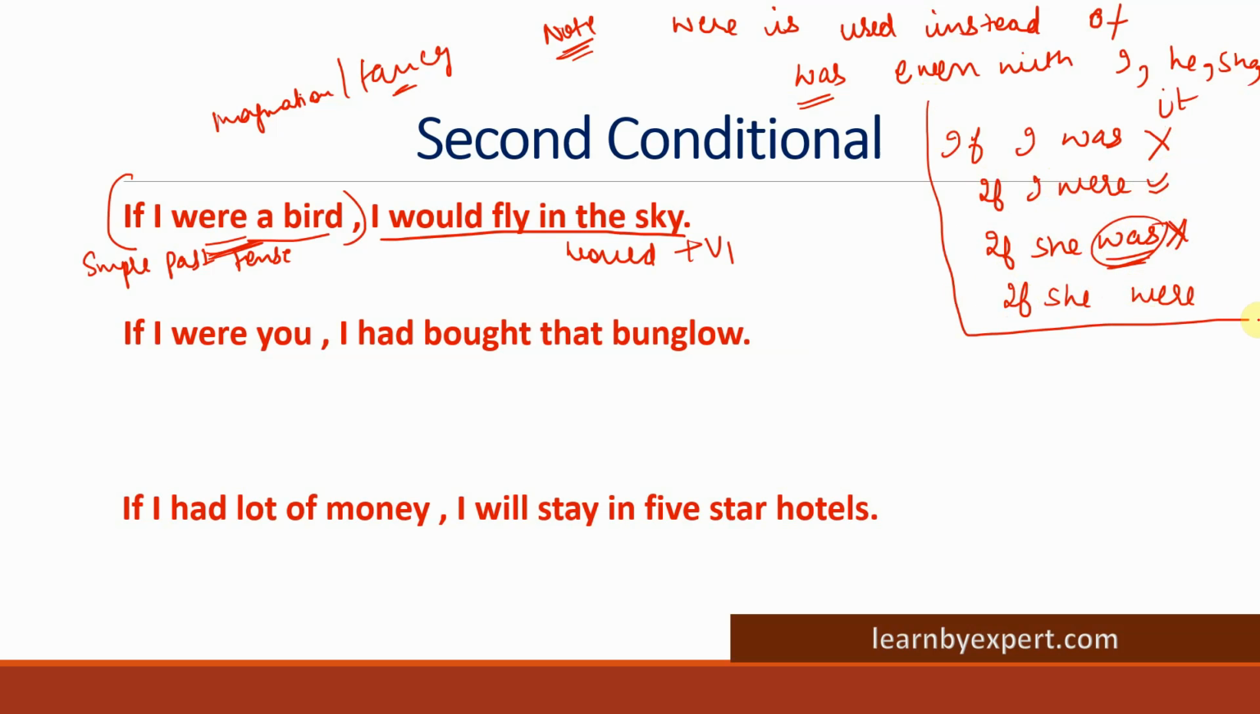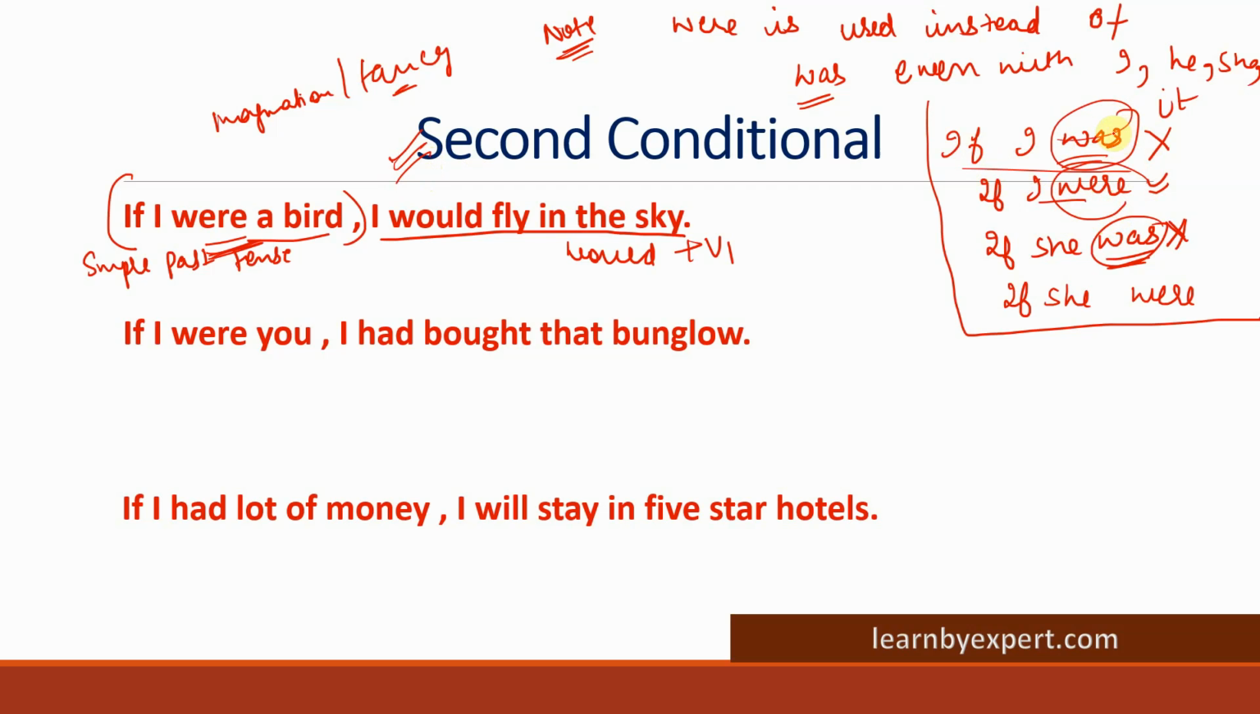I'm telling you guys, you often get these kinds of errors. These kinds of errors are so common in the exam. I told you this is the favorite part of the conditional, from which you get a lot of questions. If I were, if I was: you will get if I was in the sentence, and the correct will be if I were.